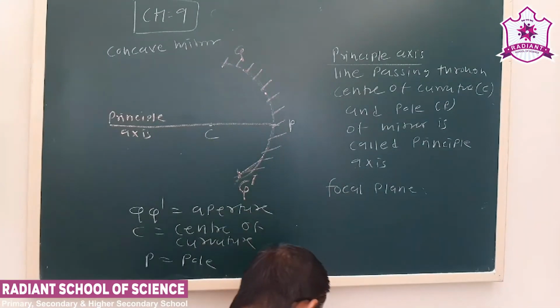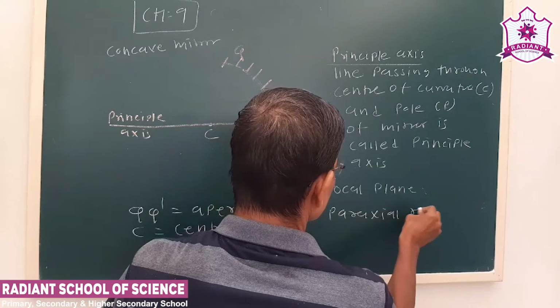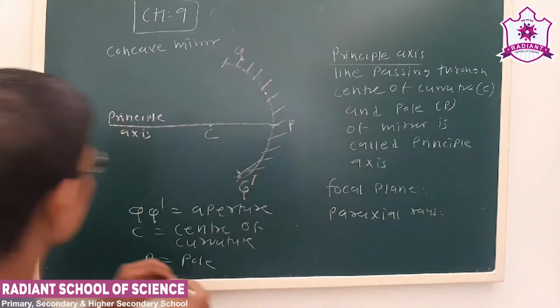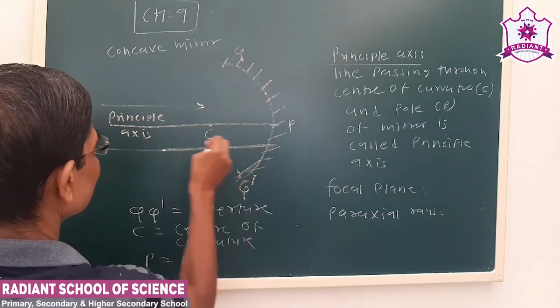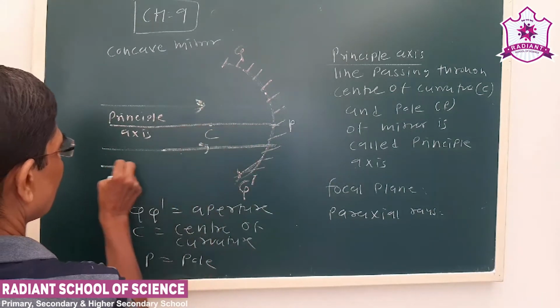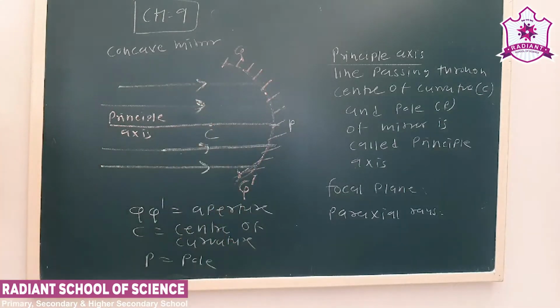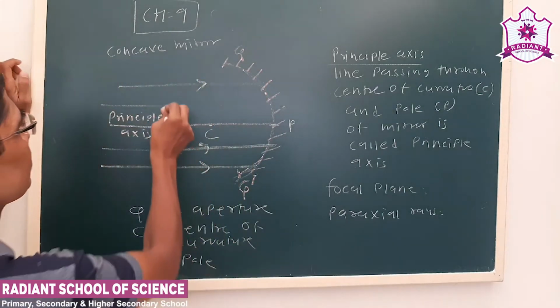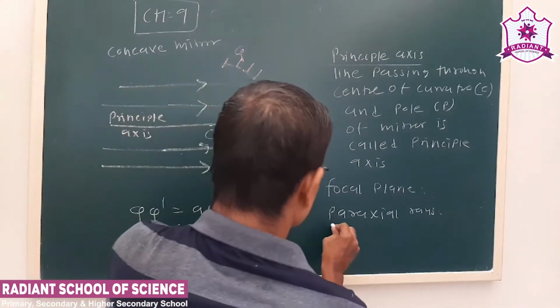Next are the paraxial rays. Now see the rays parallel to the principal axis. Rays parallel to the principal axis are called paraxial rays.